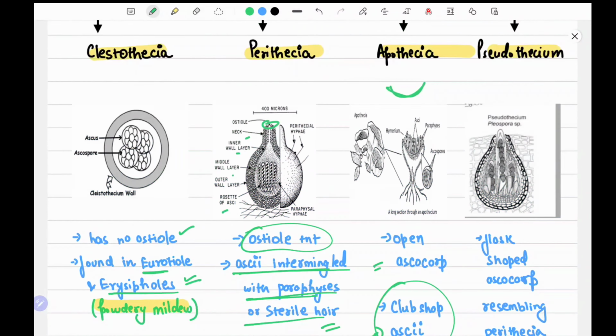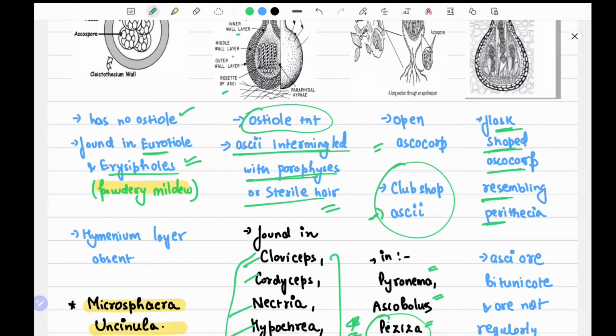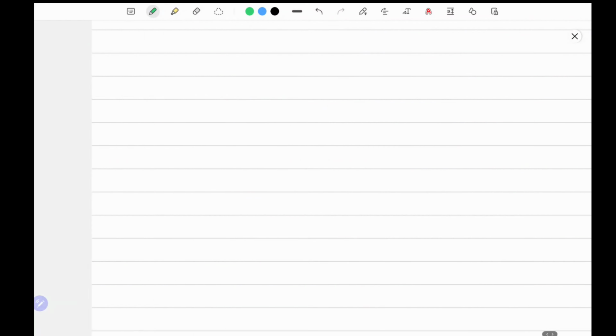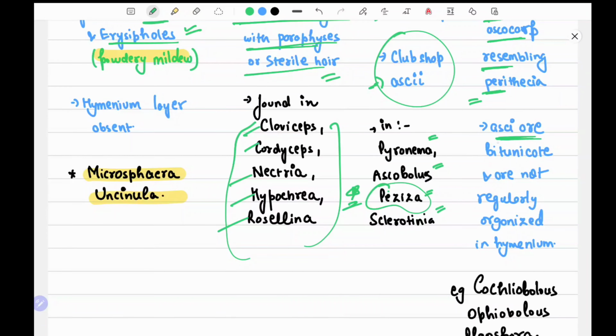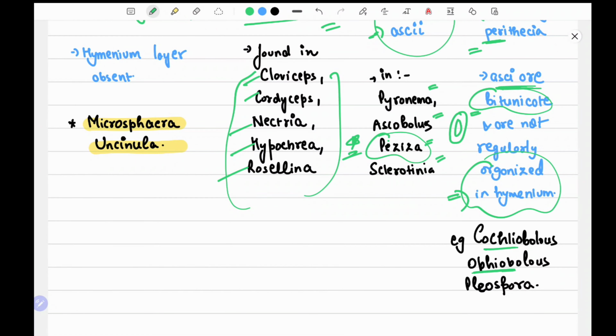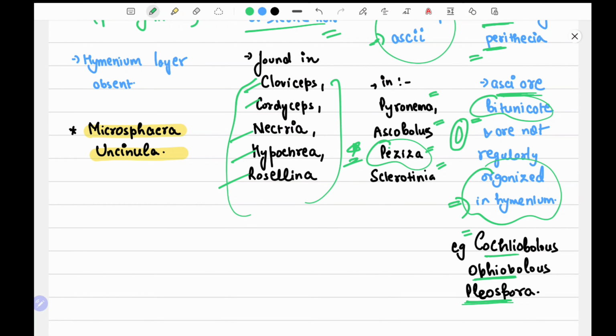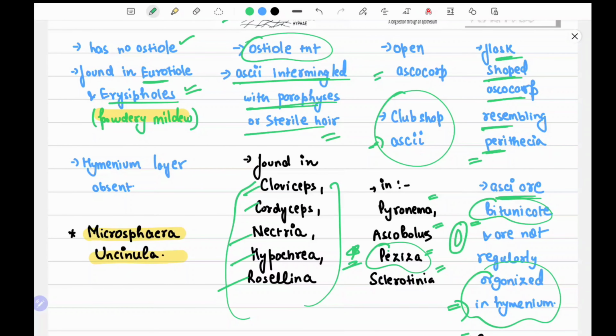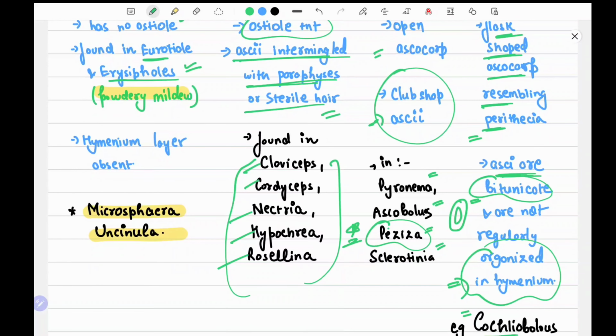Now, Pseudothecium. Pseudothecia are flask-shaped ascocarps which resemble the perithecia. The asci are bitunicate and are not regularly organized in the hymenium. Bitunicate means bilayered: there are two layers in the asci. Examples are Cochliobolus, Ophiobolus and Pleospora. The basic difference is that it is similar to perithecia, but the asci are double layered and not regularly organized in the hymenium.